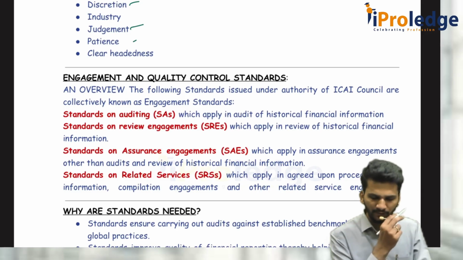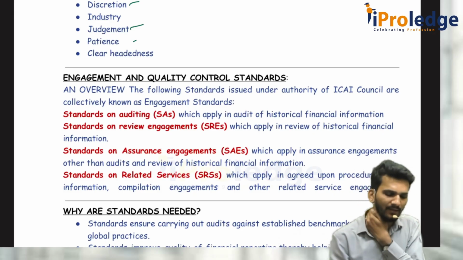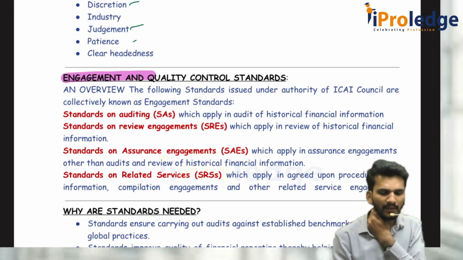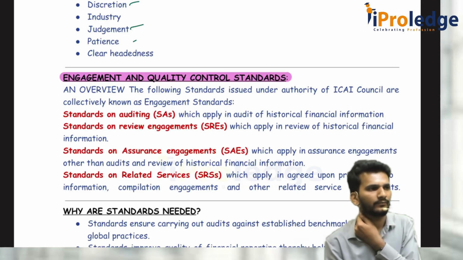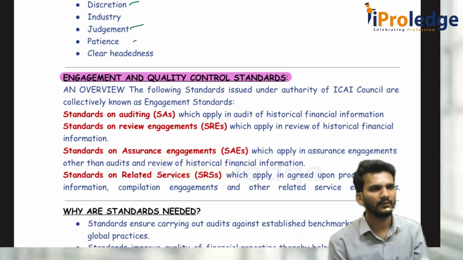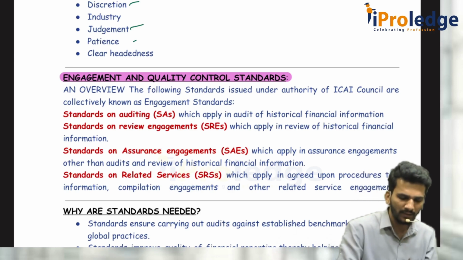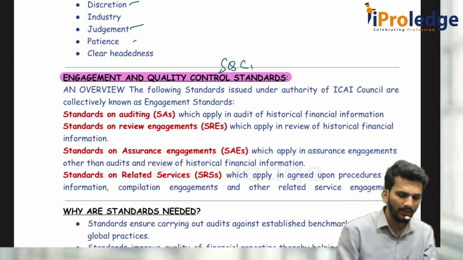And when the ICAI has issued the standards, for our syllabus we have only standards on auditing. But the total standards issued by ICAI are called engagement and quality control standards. What is an engagement standard? There are 4 types of engagement standards. What is a quality control standard? There is only one quality control standard, SQC 1. So quality control standard is only SQC 1. Engagement standards are of 4 types. So what are those 4 types?